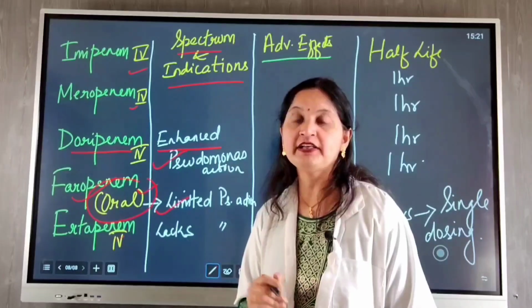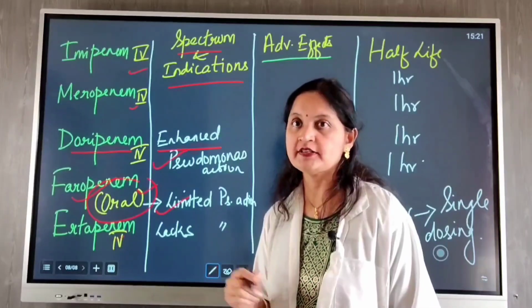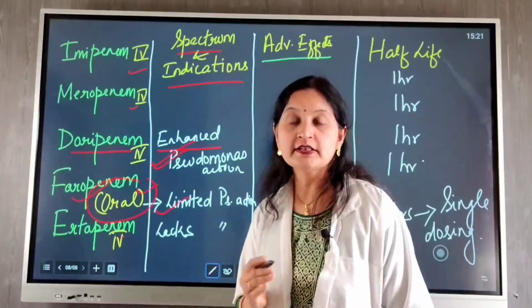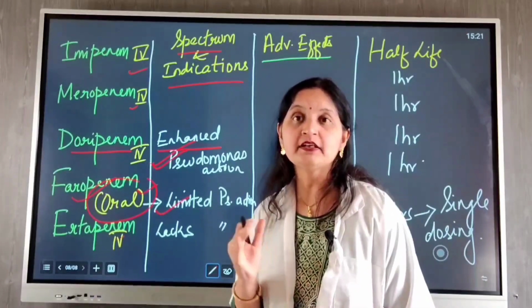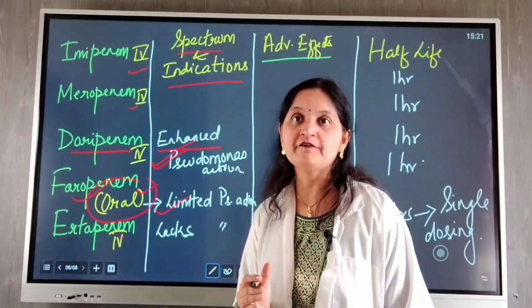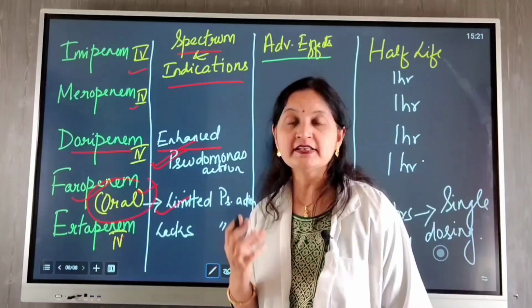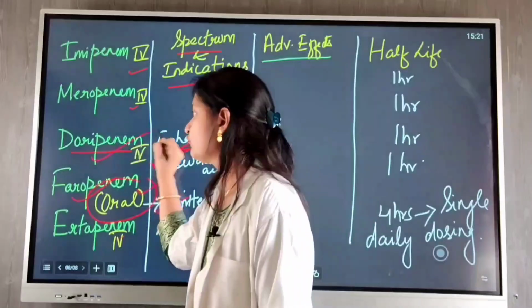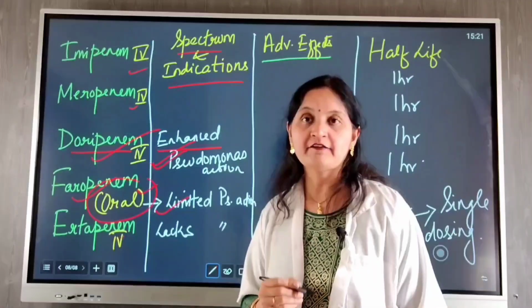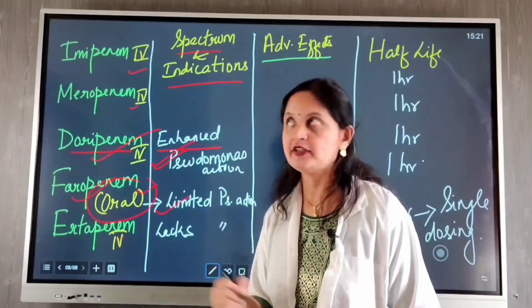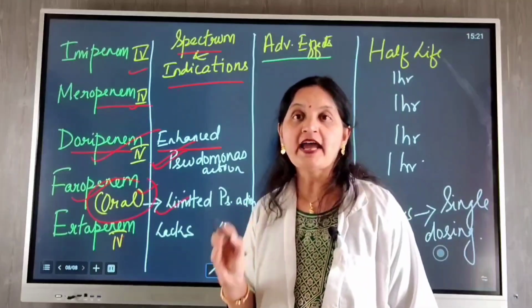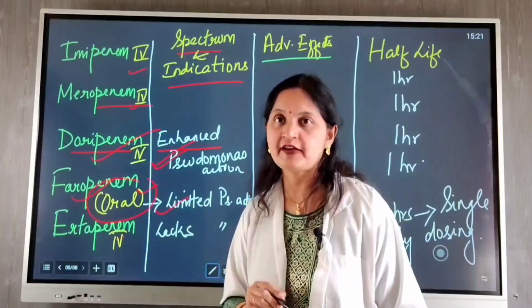Therefore, it is preferred for treating community acquired infections. Doripenem, since it is active against pseudomonas, it is preferred for treating hospital acquired infections, nosocomial infections that are caused by resistant organisms, and therefore doripenem is the drug of choice for hospital acquired infections and nosocomial infections. Meropenem needs to be combined with gentamicin for action against pseudomonas infections.